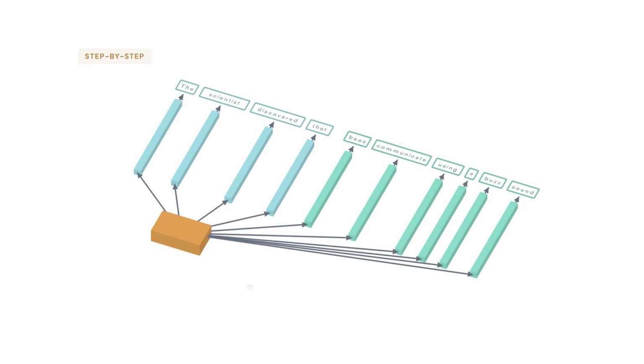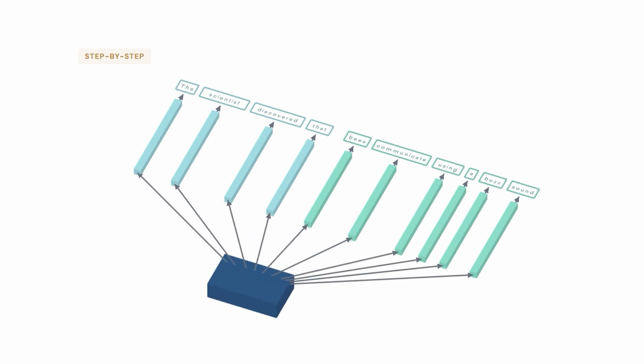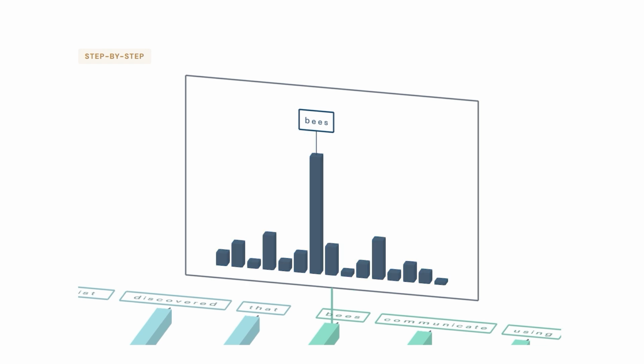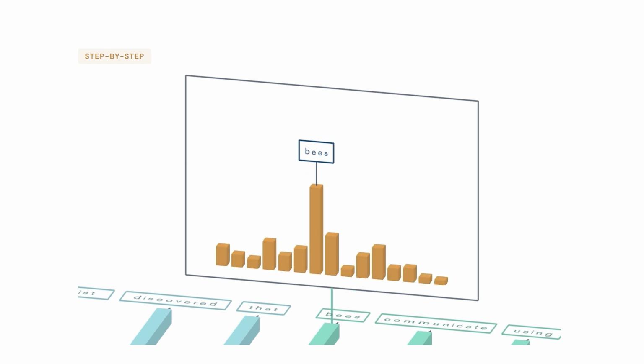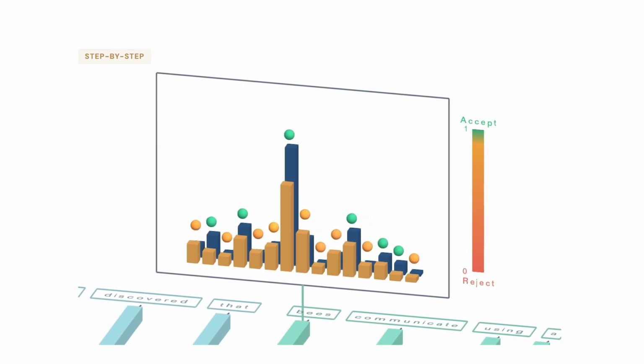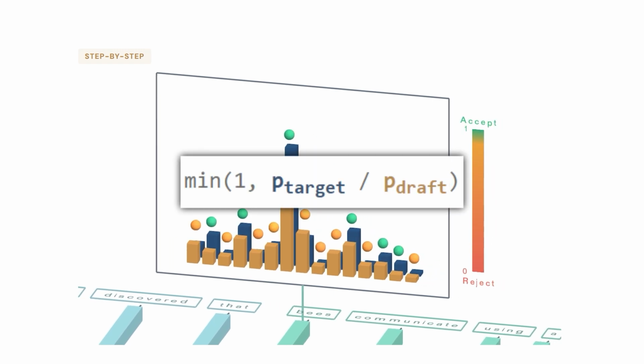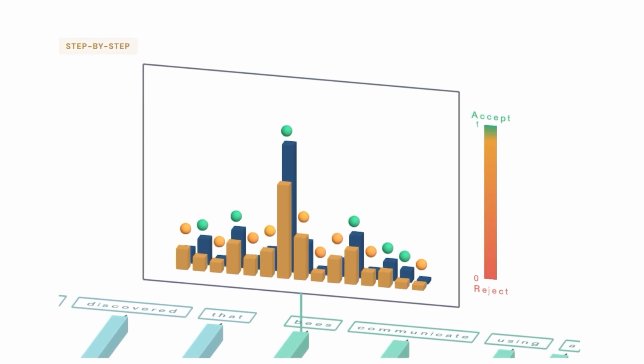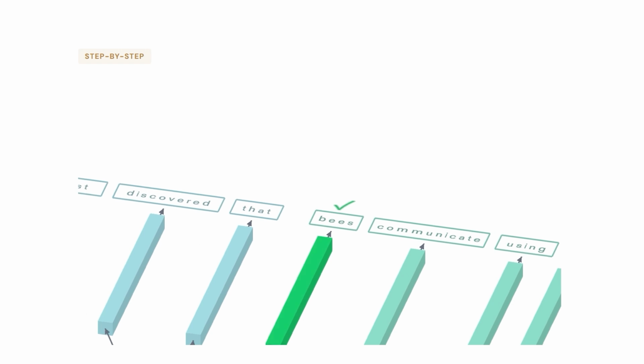The draft model generated 6 output tokens. We feed these into the target model, which produces a probability distribution at each token position. Here's the distribution where bees is sampled, which is different from the draft model distribution. To decide whether to accept or reject a token, we use this acceptance formula, which compares the target distribution to the draft distribution. When the target model probability is higher than the draft probability, we're guaranteed to accept, which is the case for bees. And the same for communicate.